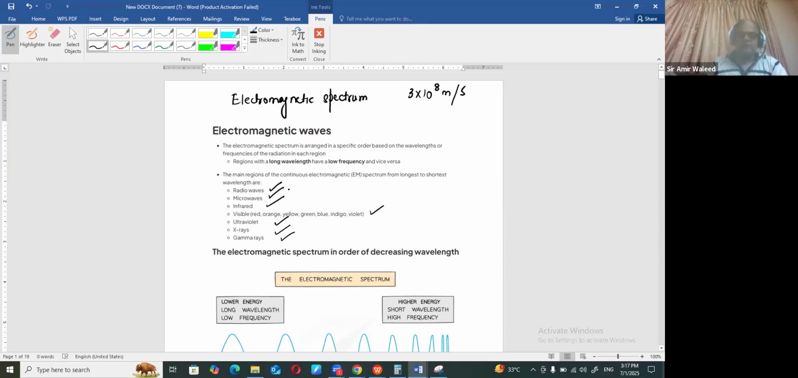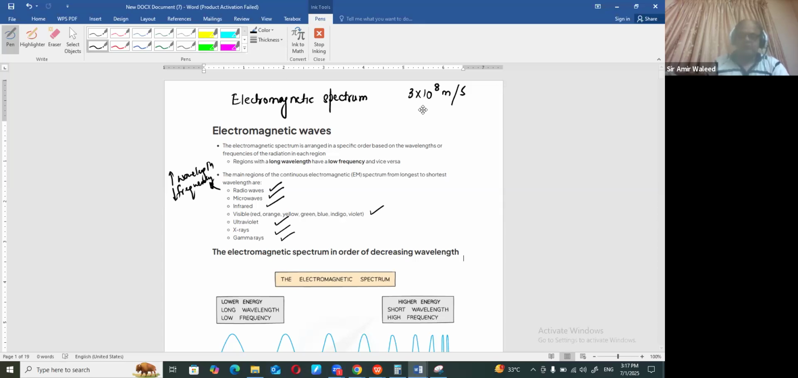Now this is the order of being from lesser frequency to the higher frequency. So radio wave has the least frequency, while gamma rays has the highest frequency in this whole electromagnetic spectrum. While as far as wavelength is concerned, radio wave has the highest wavelength. So wavelength is the highest, but frequency will be the least, right? So this is how the things are.